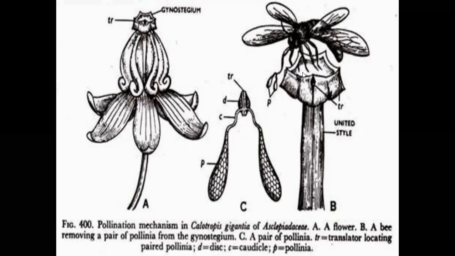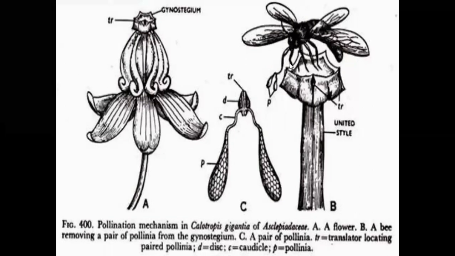So it is the special type of pollination present in the Cynanchoideae subfamily and also the Periplocoideae subfamily. In the Periplocoideae subfamily, there are spoon-like translators. During the searching of nectary, the spoon-like translators, which also contain a disc-like structure and caudicle with pollinia, a mass of pollen grains, are attached with the legs of insects by the disc. At takeoff from the flower, the spoon-like translators are deposited on another flower of the same species. So lambda-shaped and spoon-shaped translators are pollinated by insects only.